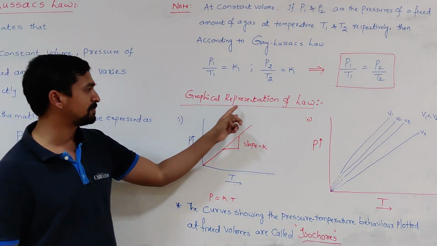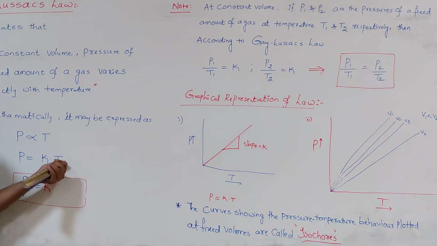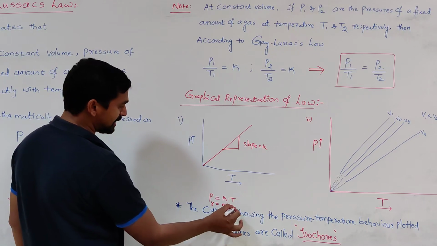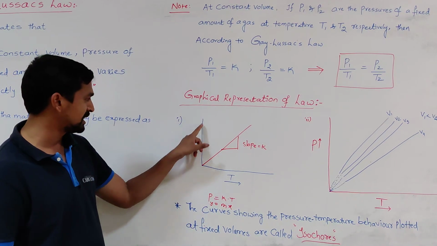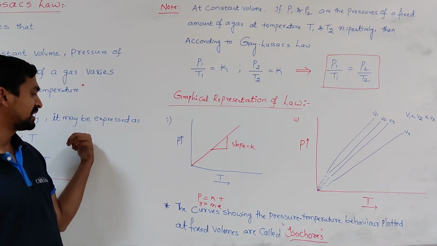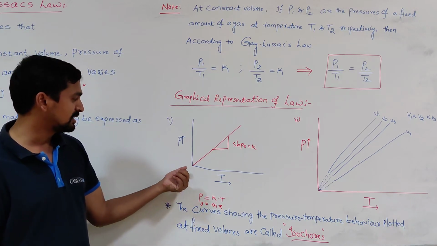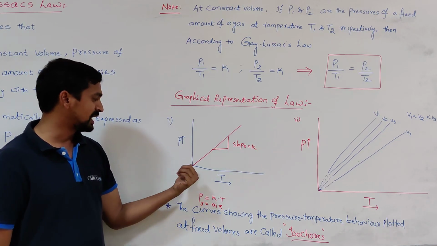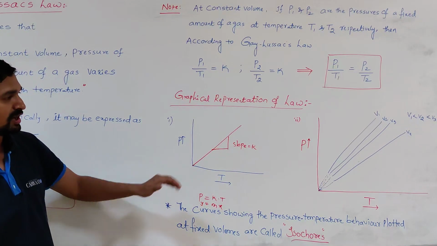The next topic is the graphical representation of Gay-Lussac's law. When we see this equation, P is equal to K into T, it is in the form of y is equal to mx. When we draw a plot of pressure versus temperature, the pressure is taken along the y-axis and the temperature along the x-axis. The relation says very clearly that as the temperature rises, the pressure of a gas also rises. They are directly proportional to each other and the line passes through the origin. So we get a straight line that clearly indicates that with increasing temperature, pressure increases. This is the plot we get.